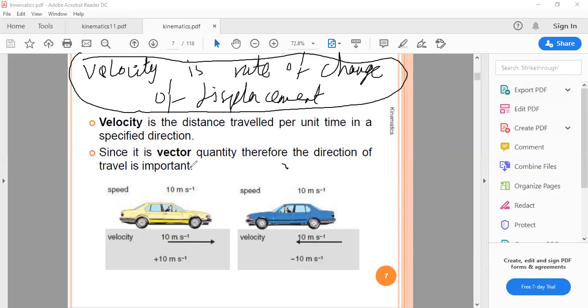Okay. Now we will go in detail about what rate of change of displacement means, or why velocity is known as rate of change of displacement. Everybody can see the whiteboard.